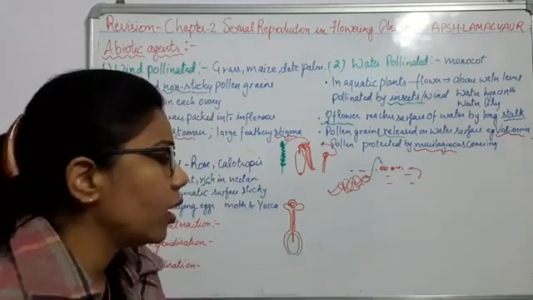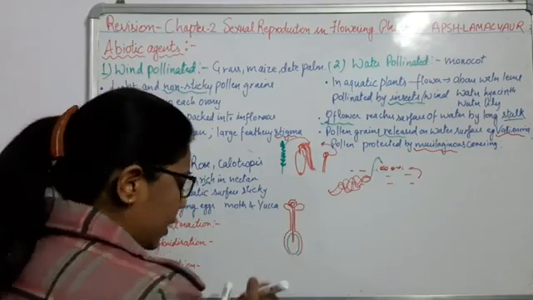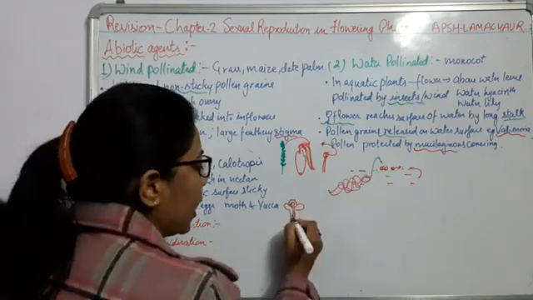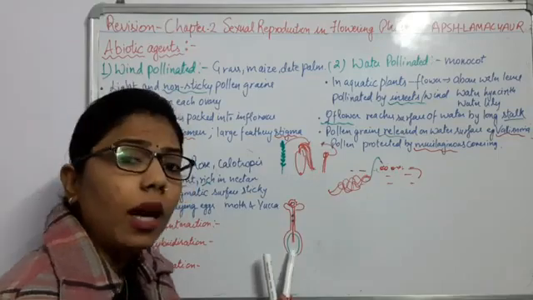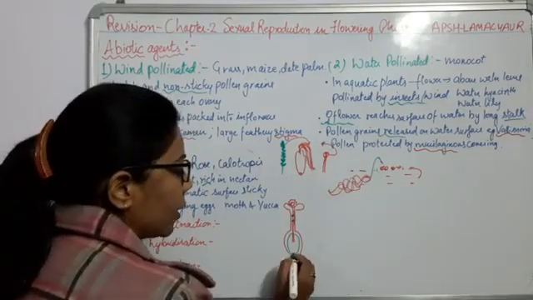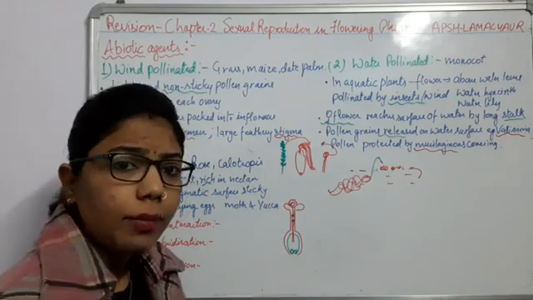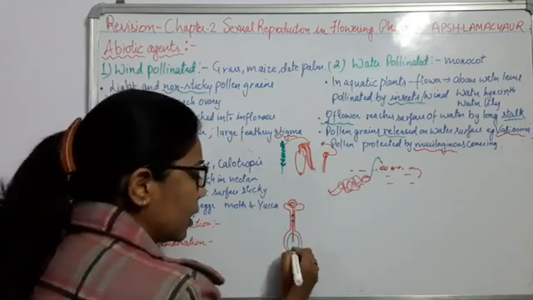So how many nuclei enter the pollen tube? 2 nuclei. They will reach the female part through the micropylar end. And where is the micropylar end? This is the micropylar end, where you can see the synergids.